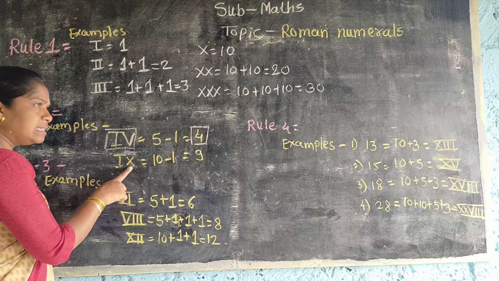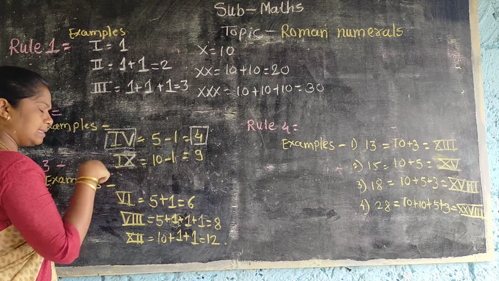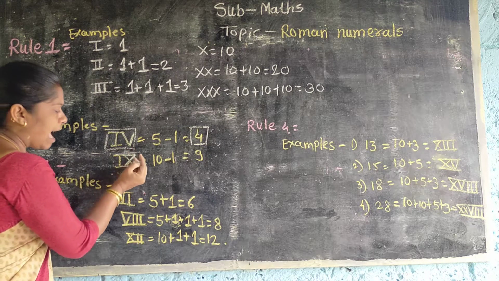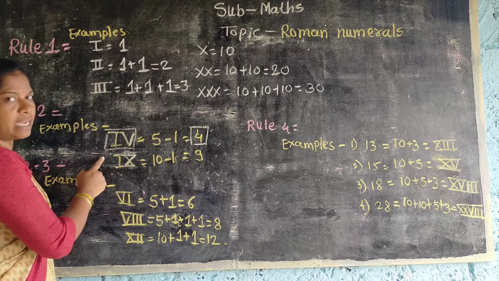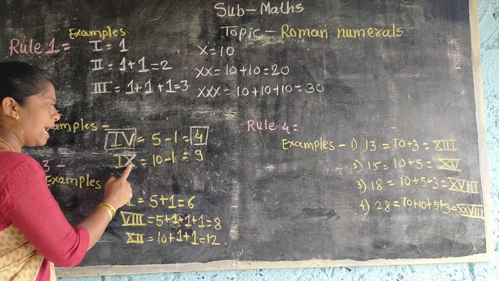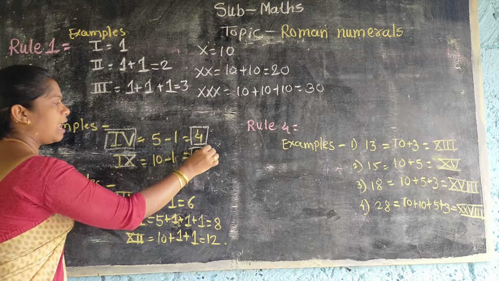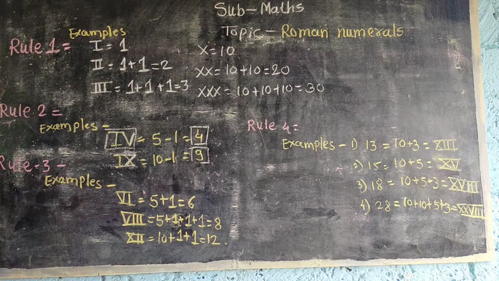IX is the number here. Which numerals are there? I and X. X means 10 and I means 1. The smaller number is on the left side of the larger one, so what do we do here? Subtraction. Understood? 10 minus 1, the answer we got is 9. IX means 9. Understood?